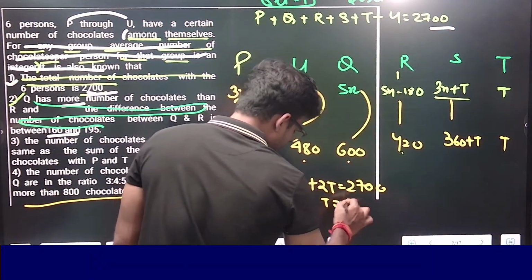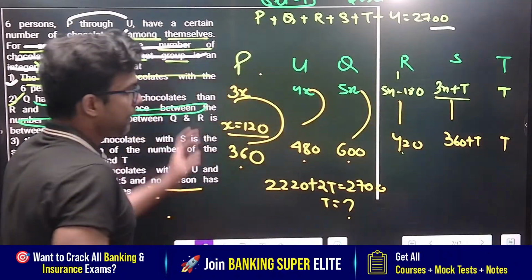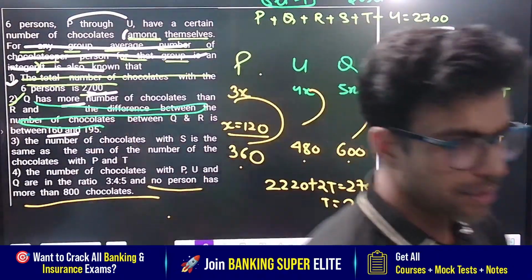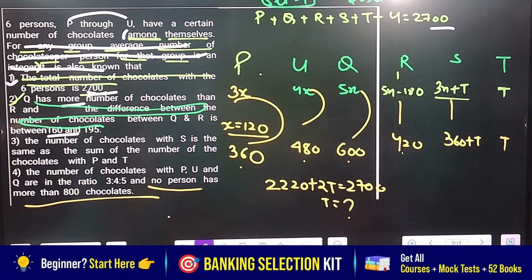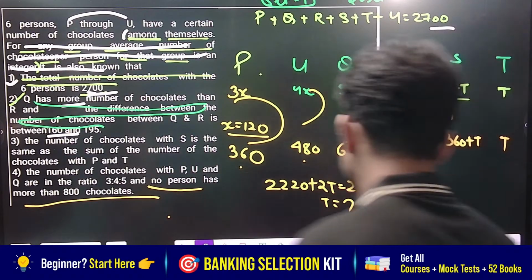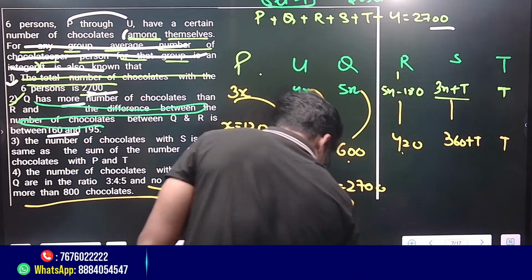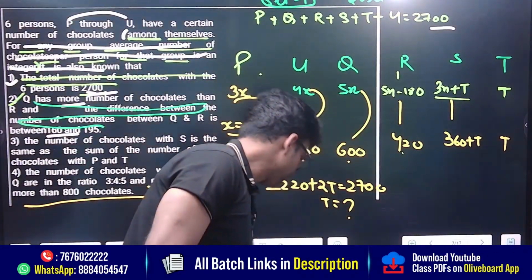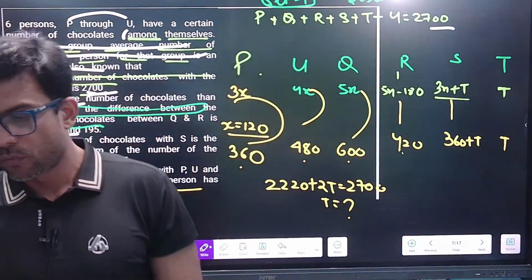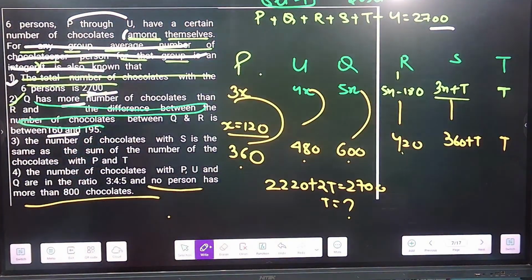Please find out the value of t from here. Come on, guys. What is the value of t from here?